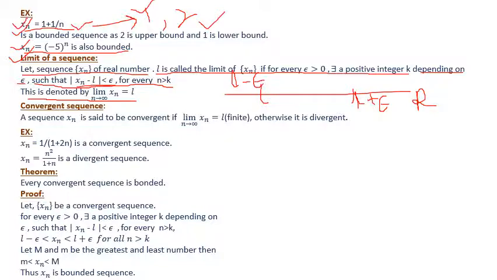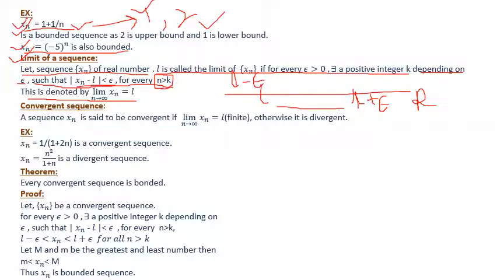According to this definition, there exists a number k such that for n greater than or equal to k, xn always lies within this interval.